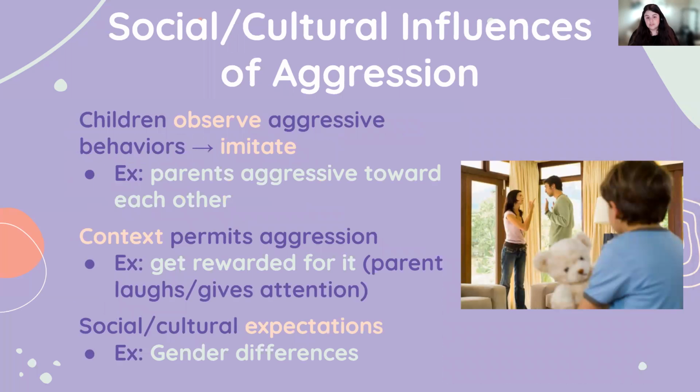What about social and cultural influences? Another explanation is that people learn to behave aggressively because it's socially adaptive in their families, peer groups, or overall culture. What might happen is children might observe aggressive behaviors in others and imitate it, or maybe they get rewarded for it somehow. Maybe the context of a social situation permits aggression. For example, when a parent's marital relationship includes aggression, children are more likely to behave aggressively themselves. That would go back to the observation and imitation.